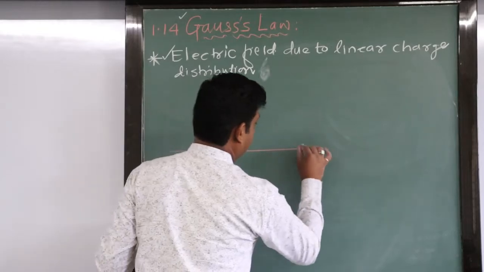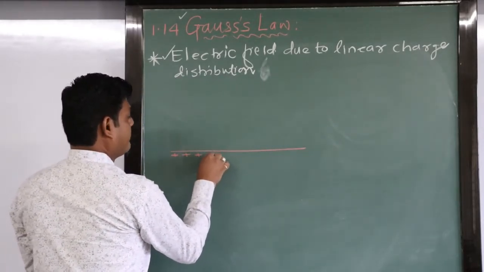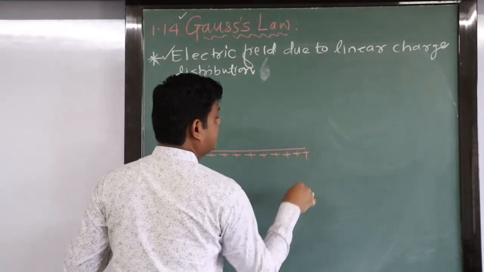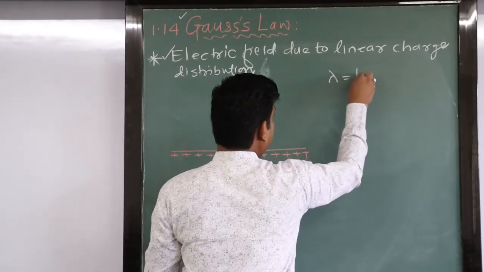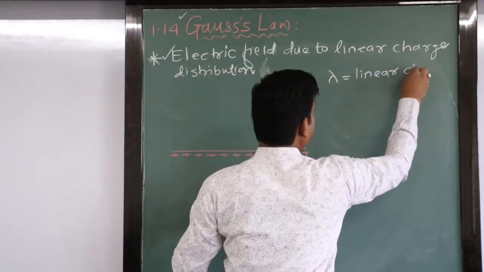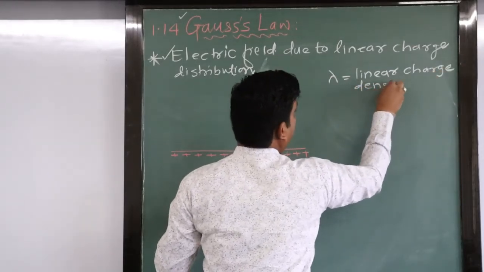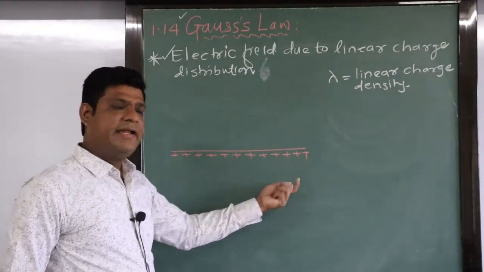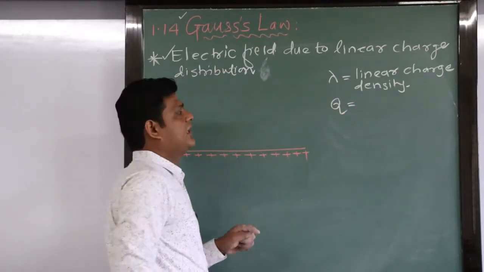This is a line, and on that line suppose the charges are uniformly distributed. So we can say that lambda is the line charge density. What is lambda? Lambda is the linear charge density. How many charges are residing on that line? Suppose capital Q amount of charge is residing on the line.